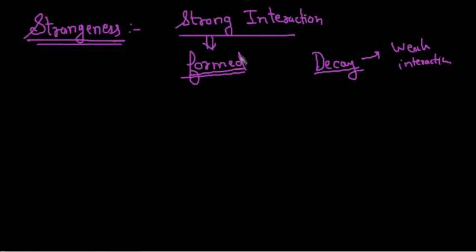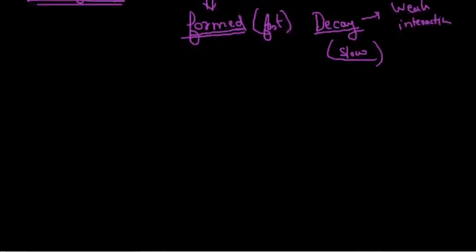Strange particles are formed with a strong interaction, but they decay with a weak interaction. The strong interaction is a very fast process, so formation is very fast, but the decay is very slow. These are some strange properties of the elementary particles, hence they are called strange particles.